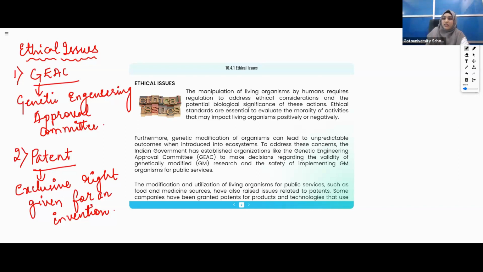I'll write it here. I hope this is clear. GEAC is one important point; it is the committee set by the Indian government. Then a patent is an exclusive right given for an invention. So what happened? Some developed countries are misusing this. What did they do? Rice, you know rice. Indians eat a lot of rice.